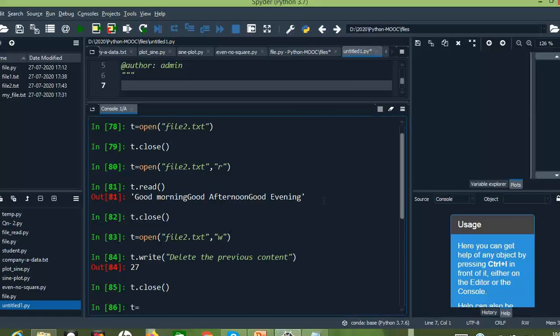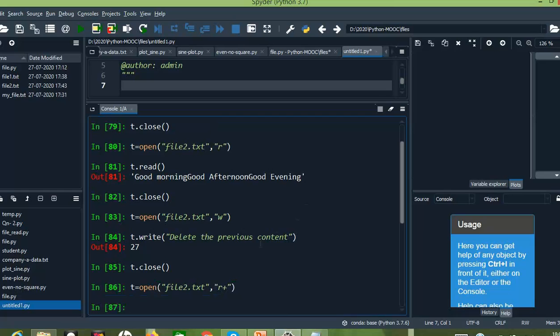Let me again open t equals to open of file2.txt, right? So to represent this, we need to go for r plus. So r plus is nothing but the file has been opened in read and write mode. Okay, so let me check t dot read.